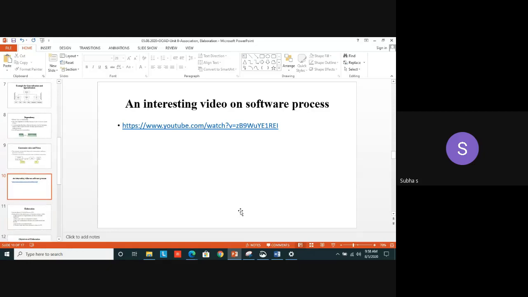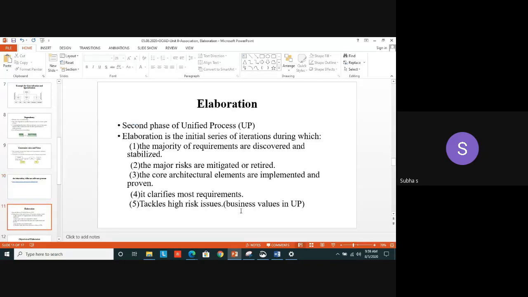We will see one interesting video, how a software process works. It's a long video. We will see it at the end of the class, how the phases are working, what is the role of software architect and all. We'll see it in another few minutes.